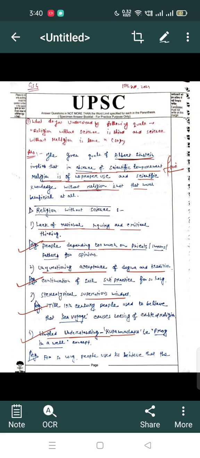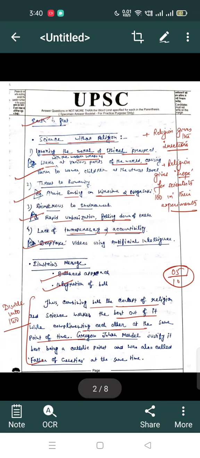So today I am going to discuss the ethics paper, that is the GS4 paper. तो GS4 में डिस्कस करने के लिए कैसे होता है मैं बताती हूँ.